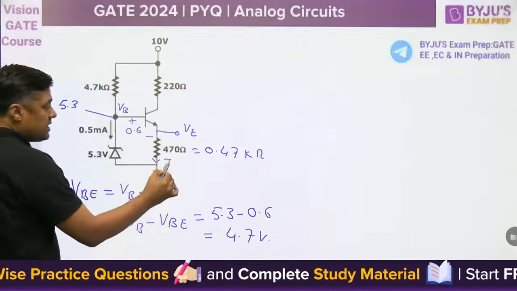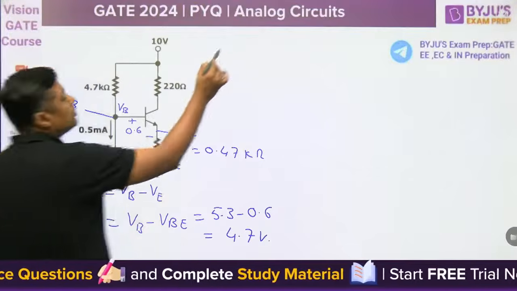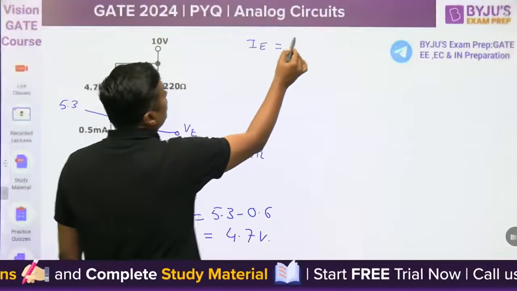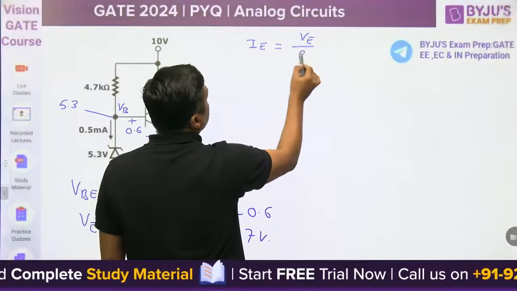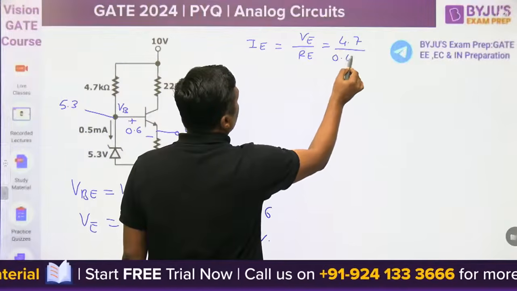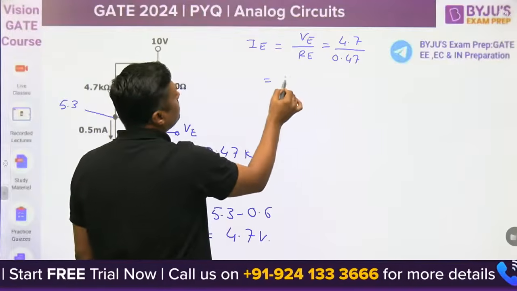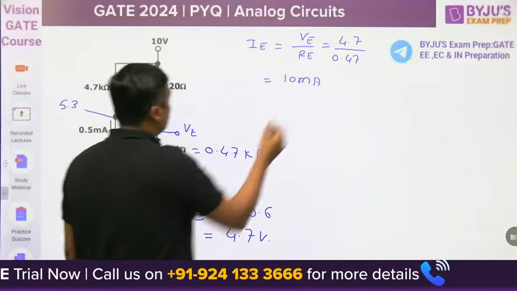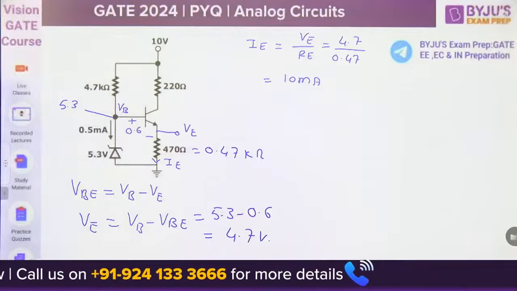What is the IE? You can find IE is equal to V upon RE, 4.7 upon 0.47 kilo ohm, that will become 10 milliampere. The value of IE is 10 milliampere.